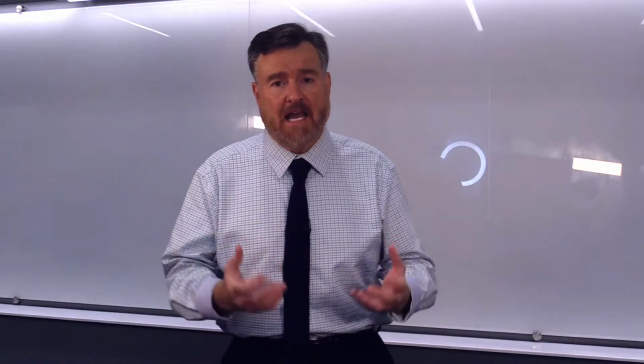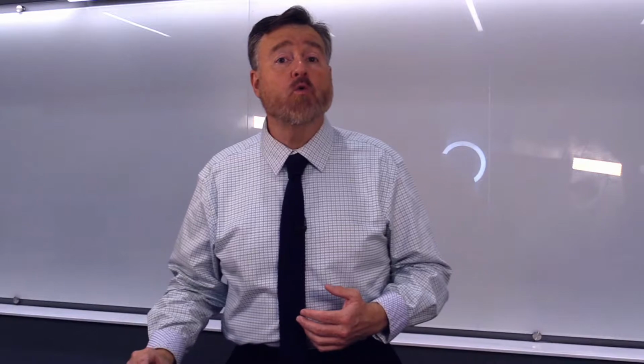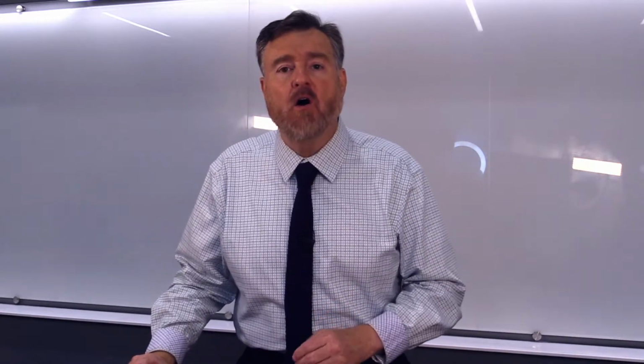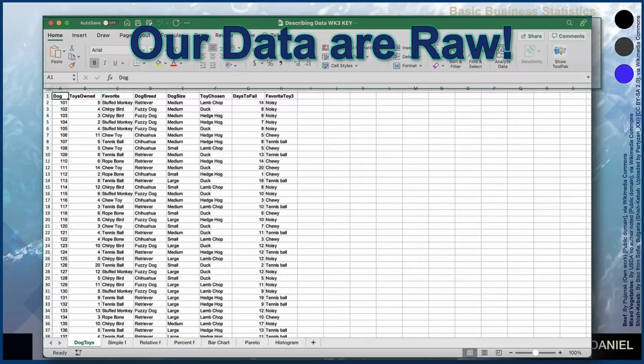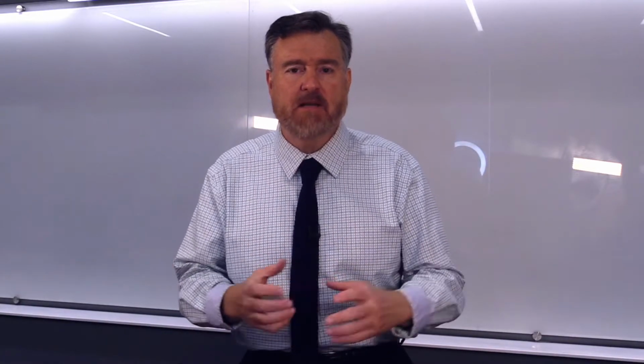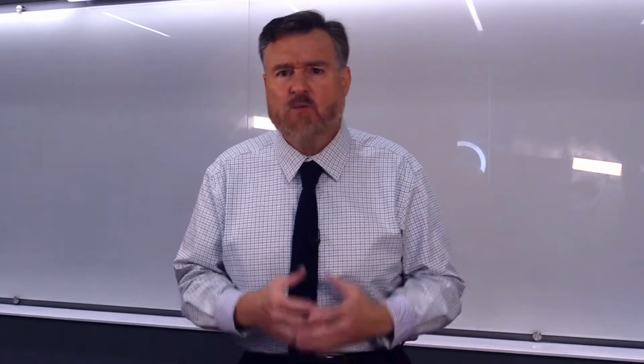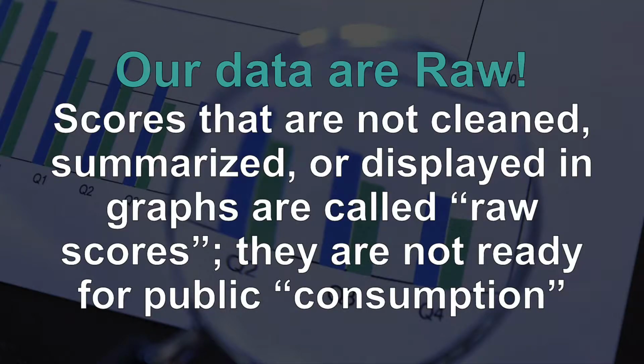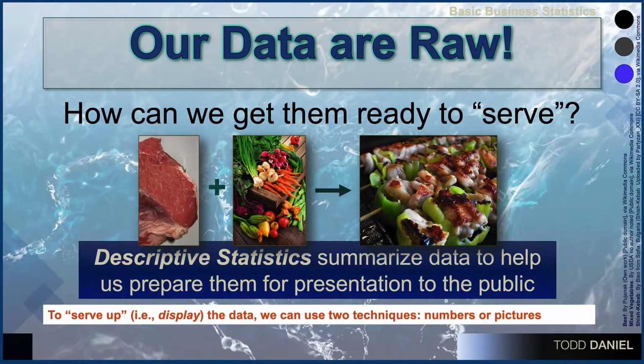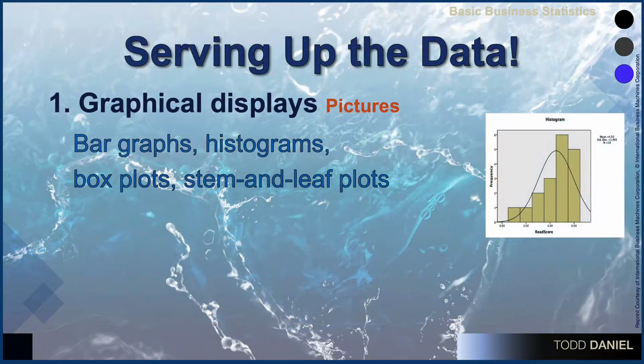You see, when we collect data, our data are raw. In fact, that is exactly what we call them, raw data. They are not displayed. They are not summarized. They are not ready for presentation. It's this vast collection of numbers that could mean really nothing because we can't see it clearly. We want to have a way to prepare our data so that we can show what our data mean and others can understand what we found in our statistical analysis. How then can we prepare our data for public consumption?